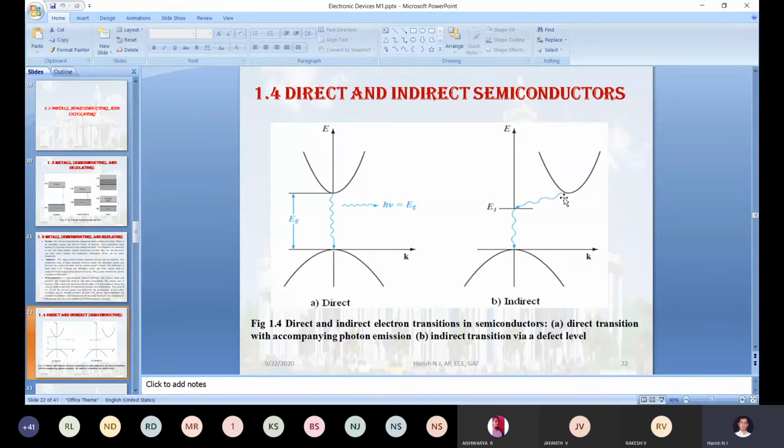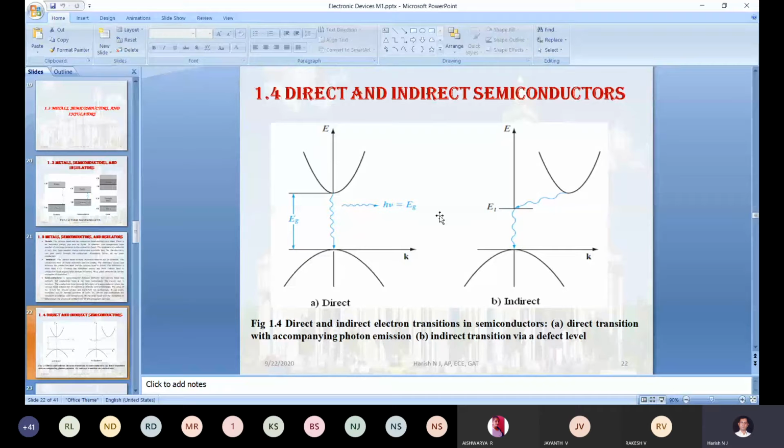But in this case, in the indirect semiconductor, k is not equal to 0. It will be something else, because the electron moves horizontally, changing its k position. So k is non-zero, but in the direct semiconductor k is equal to 0. In the indirect, the electron radiates its energy in terms of heat, whereas in the direct, the electron radiates its energy in terms of light. Okay, so this is the main difference between the direct and the indirect semiconductor.